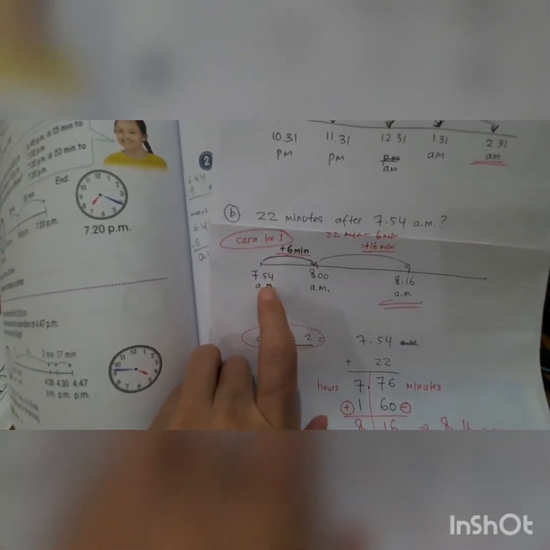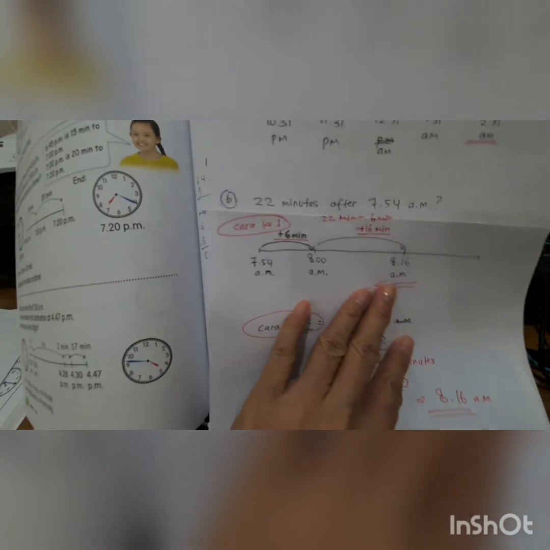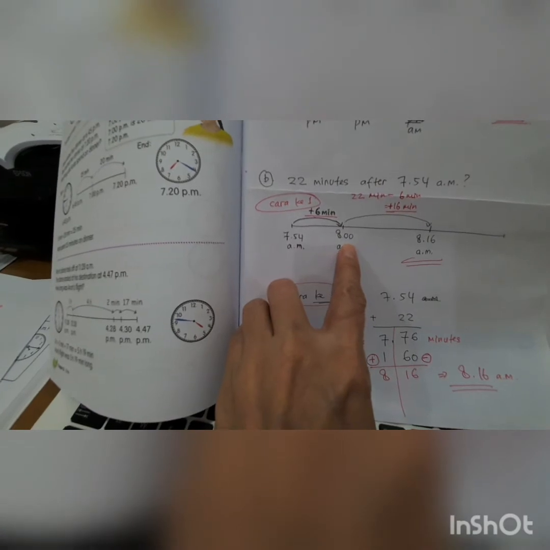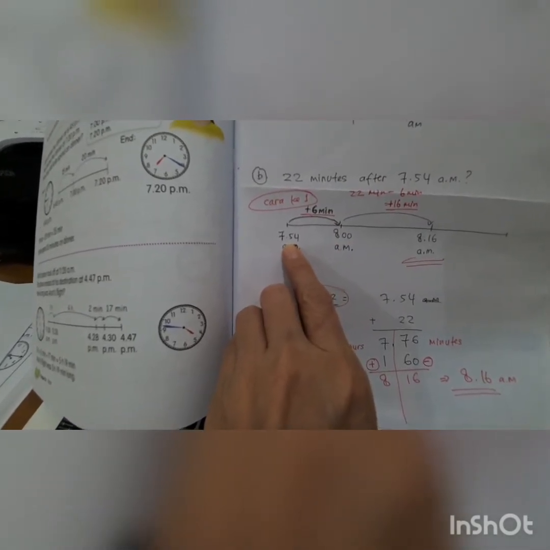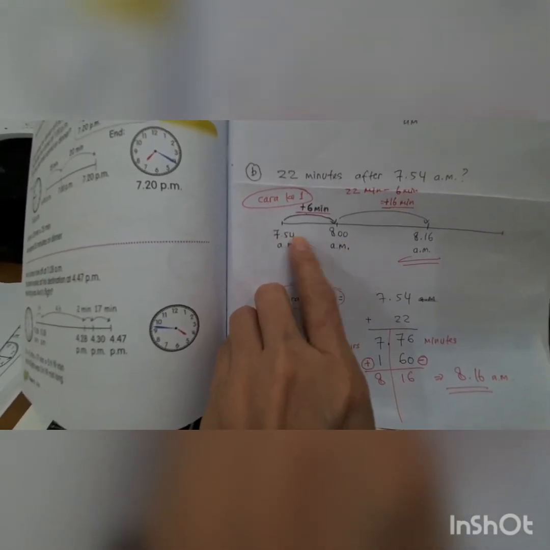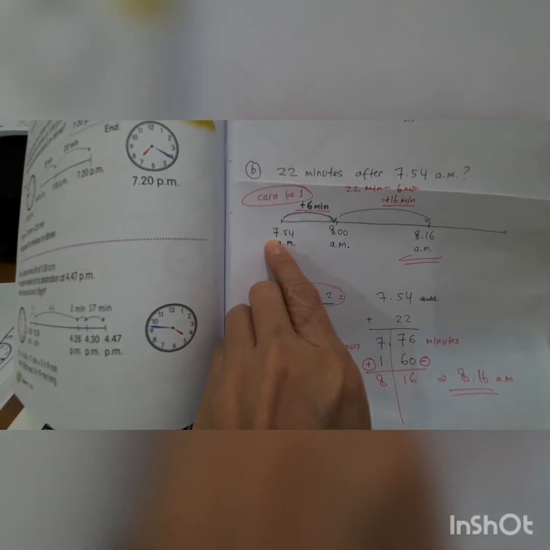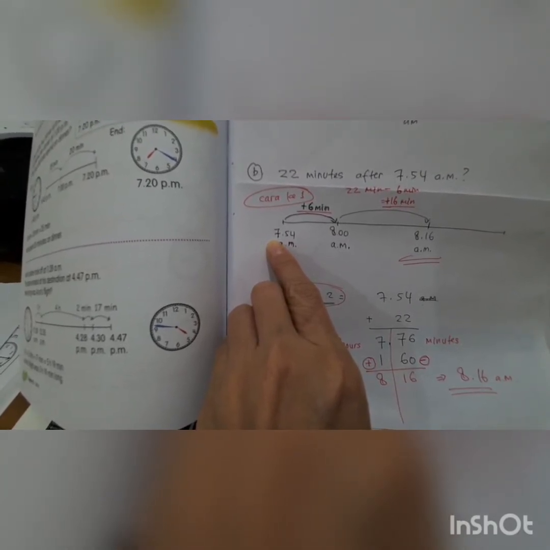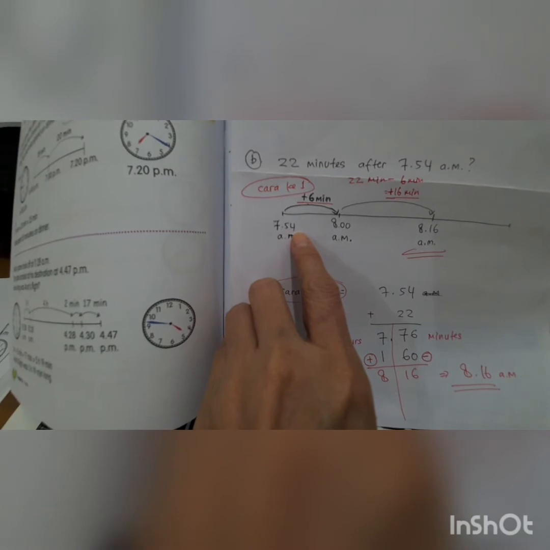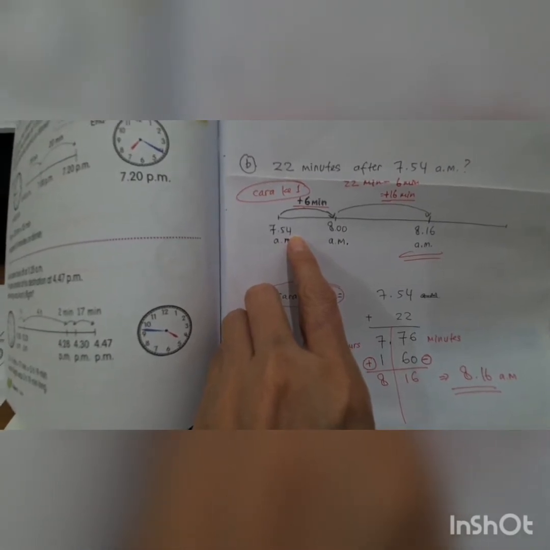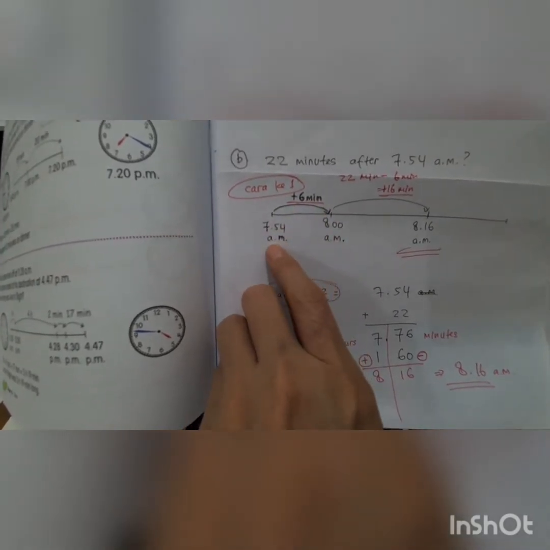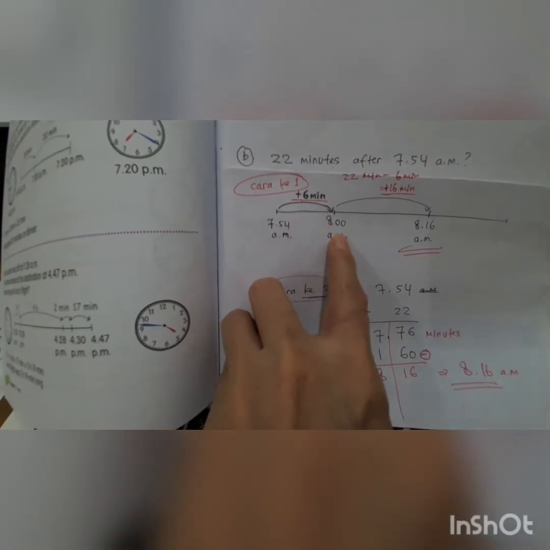Ya, ini cara mudahnya. Kamu harus jadiin ke jam berikutnya. If this one 7 o'clock, so this one become 8 o'clock. But this one is 54 minutes. So 8 o'clock minus 7 equal to 1 hour. 1 hour equal to 60 minutes. 60 minutes minus by 54 equal to 6 minutes. 7:54 plus 6 minutes equal to 8 o'clock.